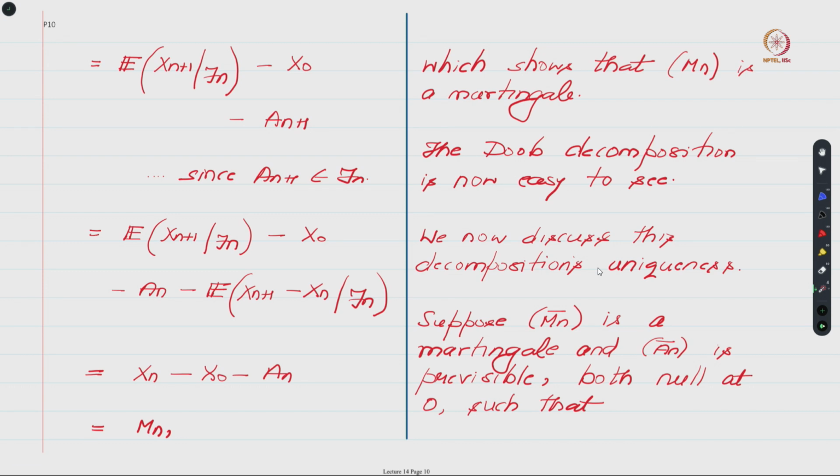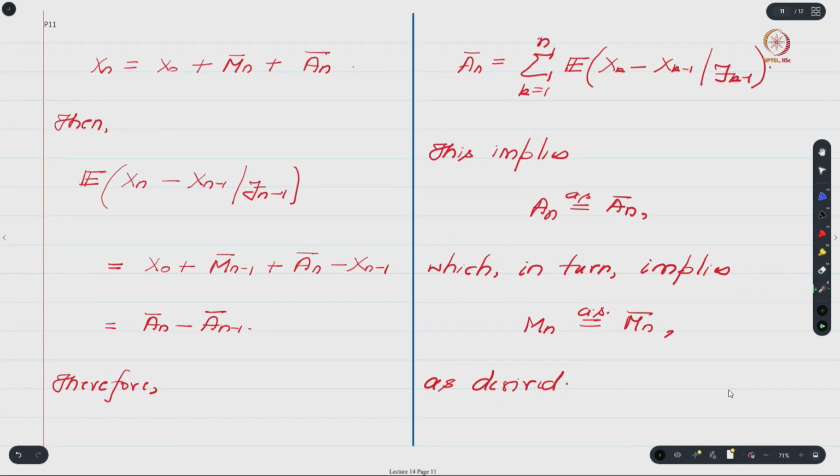Towards showing that it is unique, let us suppose that Mn bar is a martingale and An bar is pre-visible and both are null at 0, and let us say Xn has a relation like this. Is this okay? So this is like a proof by contradiction technique. We are supposing that there is another decomposition which has the same structure, right, and then one can conclude that if you look at the difference of Xn and Xn minus 1 and look at the conditional expectation of that with respect to Fn minus 1, right.